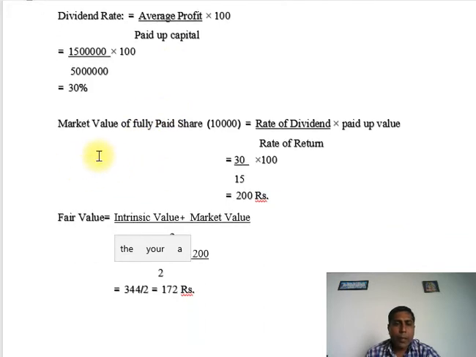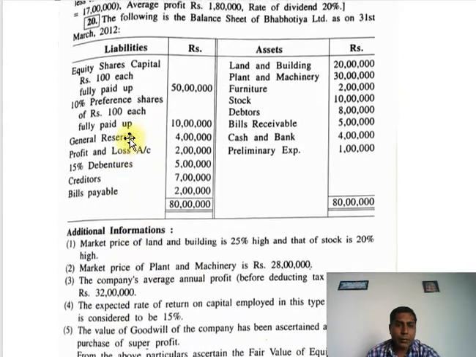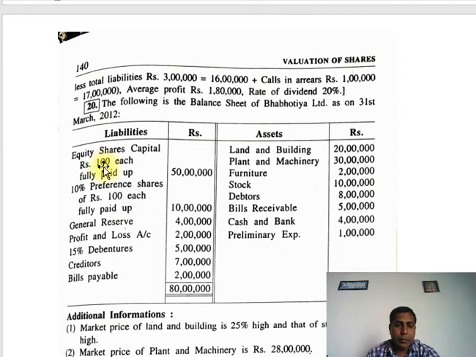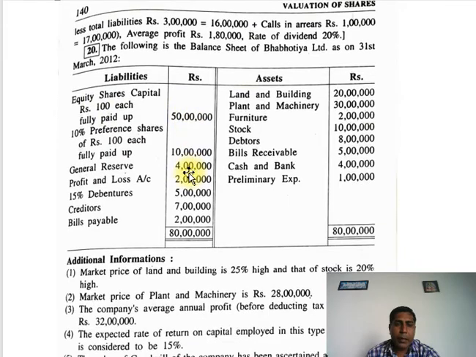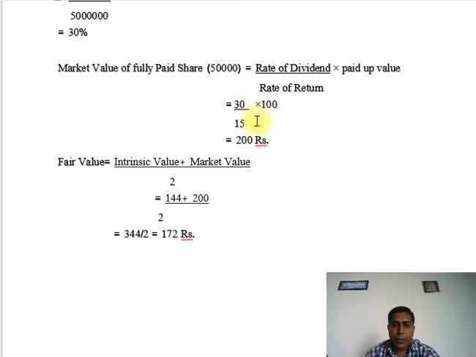Now make market value of fully paid shares. The 50,000 shares that we had. So rate of dividend upon rate of return multiply paid up value. So rate of dividend 30%. Rate of return 50% multiply 100. So friends, you can see here in the balance sheet this 100 rupees, paid up value per share 100 rupees. So the answer is 200 rupees.